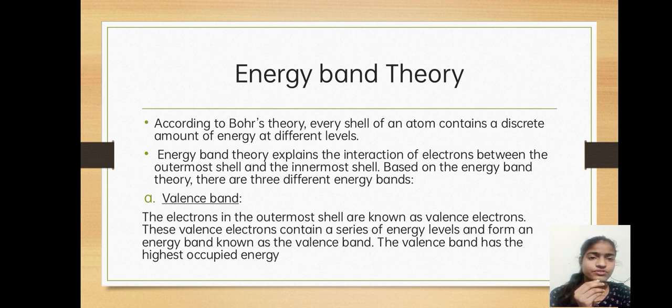So the first one is the valence band. The electrons in the outermost shell are known as valence electrons. These valence electrons contain a series of energy levels and form an energy band known as the valence band. The valence band has the highest occupied energy.